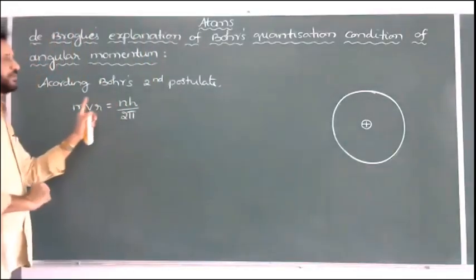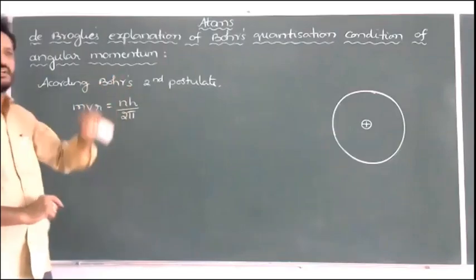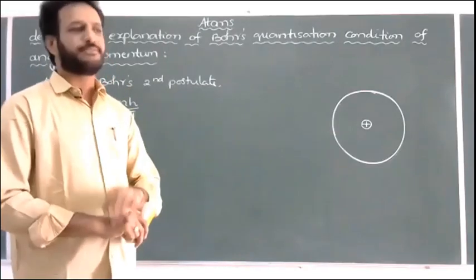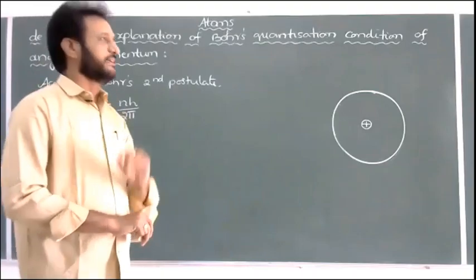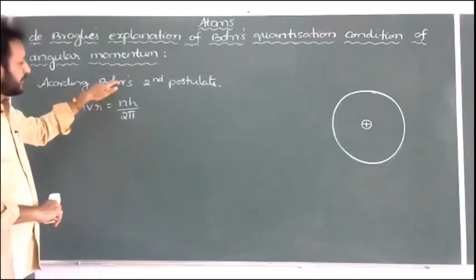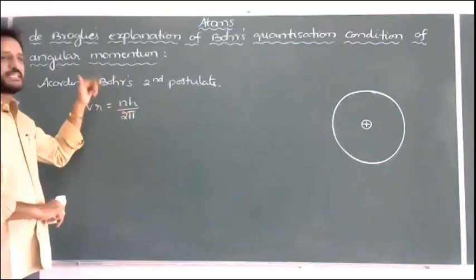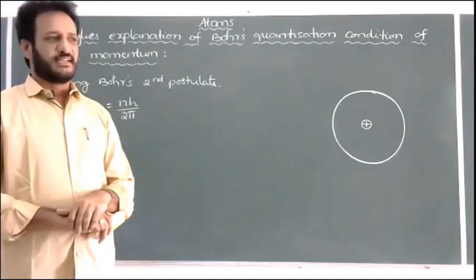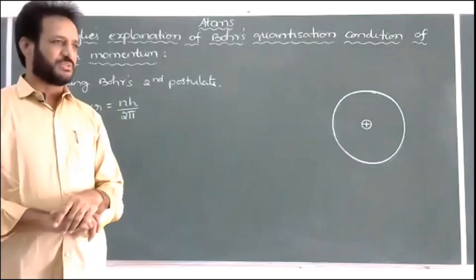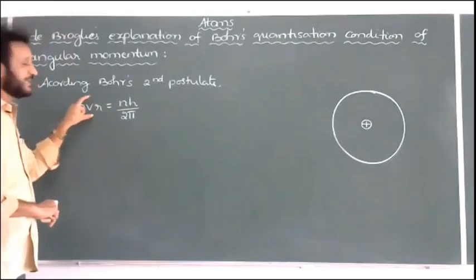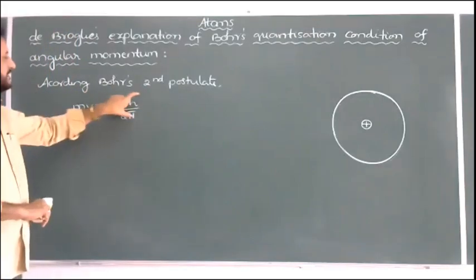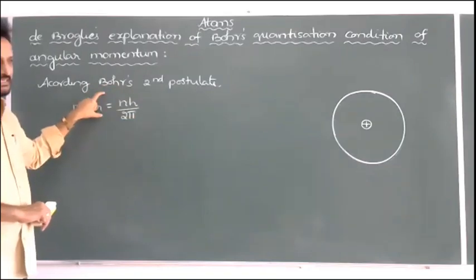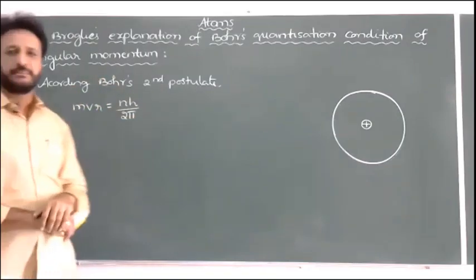That is Bohr's second postulate, also called the quantization condition of angular momentum. But whatever postulate Bohr proposed, he himself failed to explain it. It appeared puzzling even to him, and he was unable to explain the exact quantization condition of angular momentum. He thought the electron was a particle.